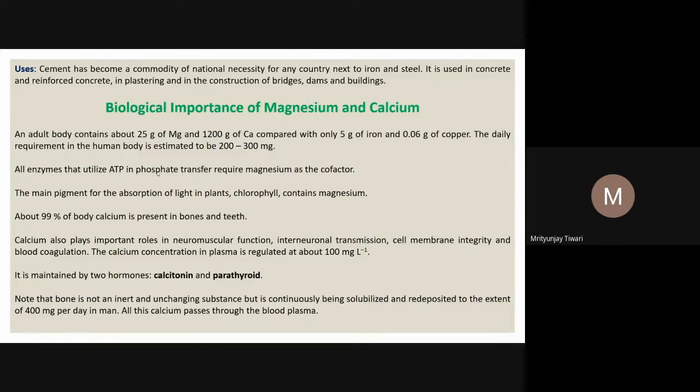It's an adenosine triphosphate. So one phosphate is being used to phosphorylate certain protein or some other substrate, and that phosphorylation is done by the kinase enzymes. So all the kinase enzymes utilize it, but it contains magnesium as a cofactor.